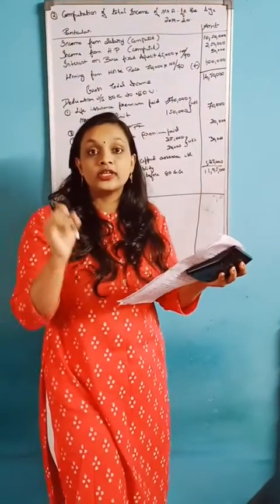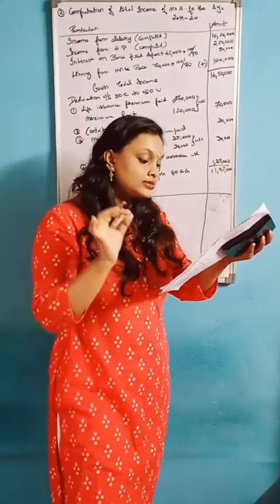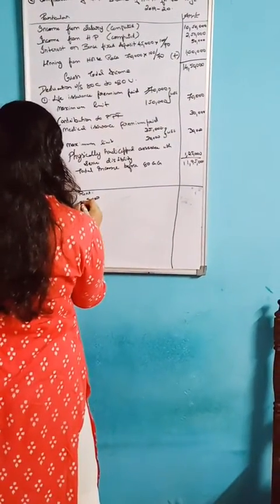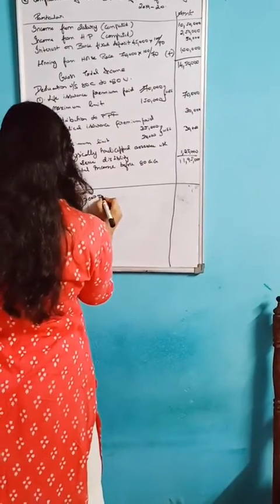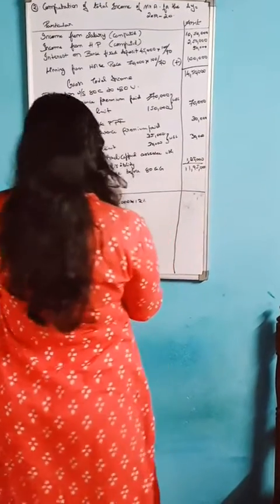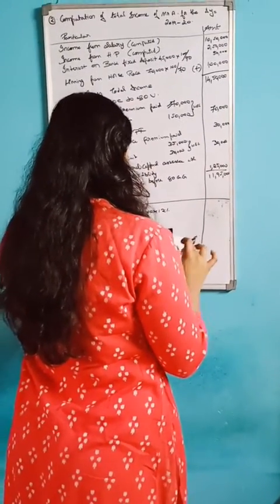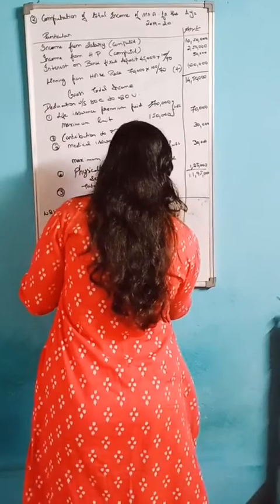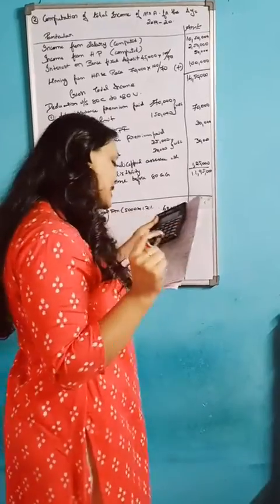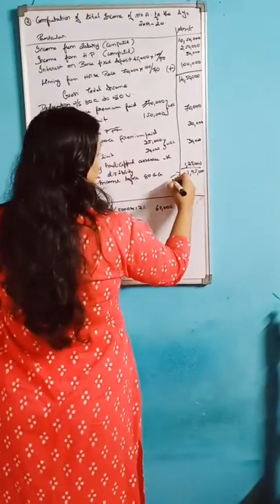Okay, the question format has already mentioned under 80GG. The rent format tells that 5,000 per month. So 5,000 we should write here. 5,000 per month, that is 5,000 into 12. How much you will get? So 5,000 into 12, you will get 60,000. After that, 25% of adjusted income under 80GG.